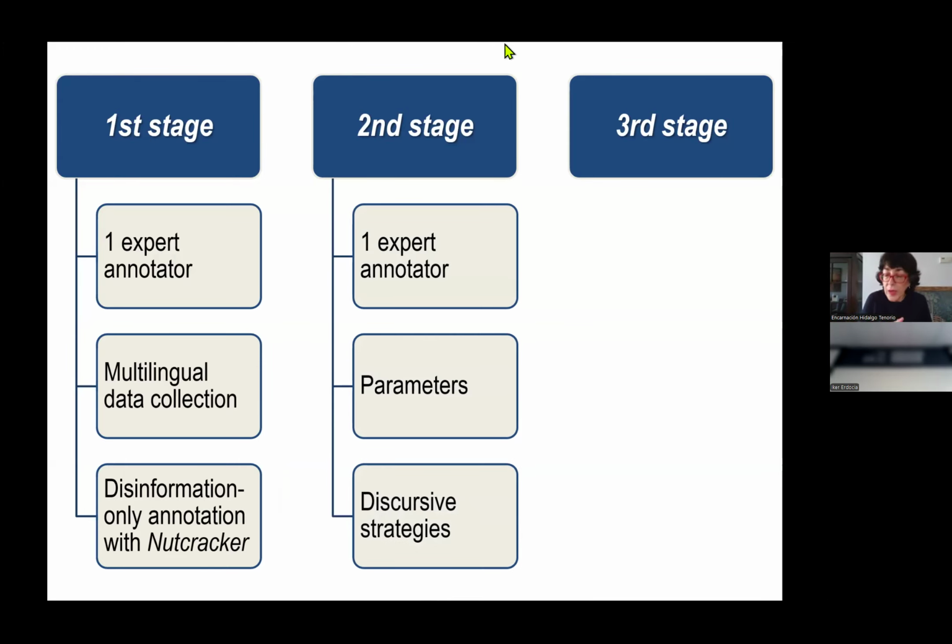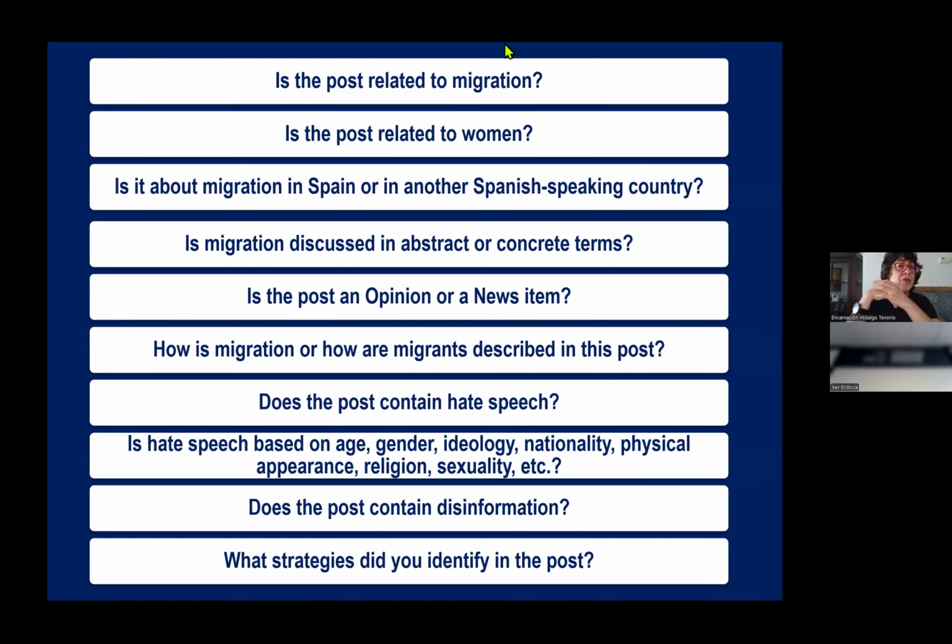And at the same time, she could see which disinformation strategies were more pervasive in all of those texts. This was some of the questions we had to answer when we use Label Studio.